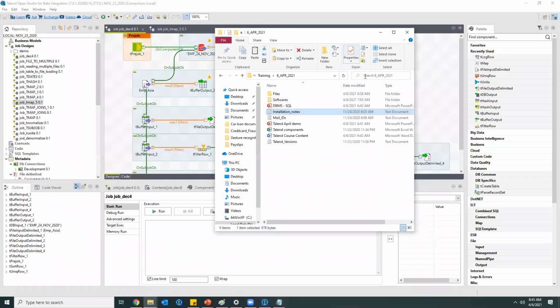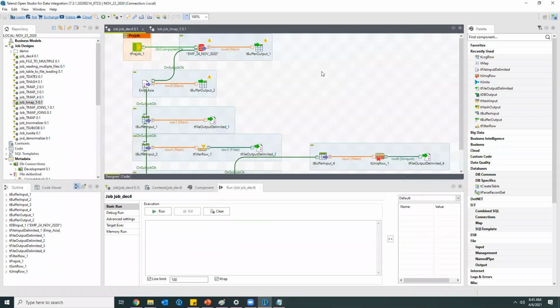In the interim I will be giving some tasks. For example, today if I discuss 4 to 5 components, tomorrow I will give some tasks on that, and you may need to work on them. Finally, in the end we'll discuss one project. In that project we'll see in a real-time scenario what kind of work we'll be doing. So this is all about the demo.